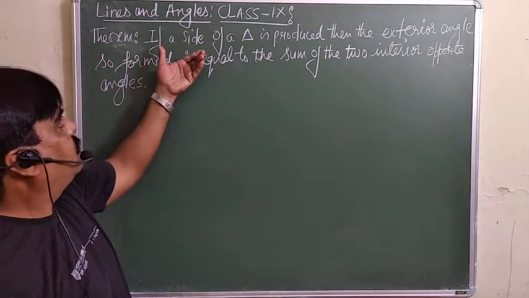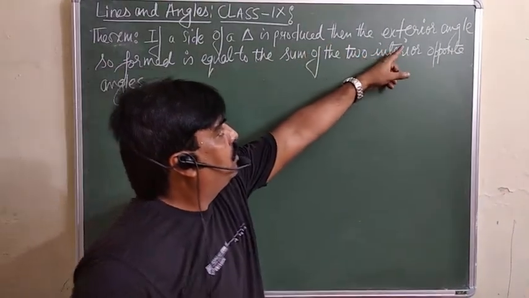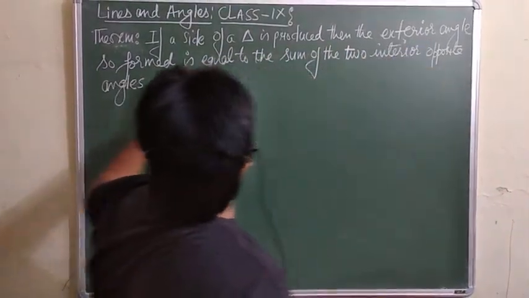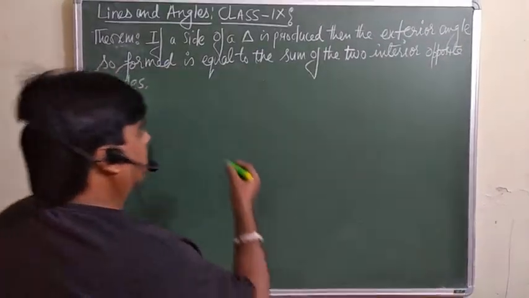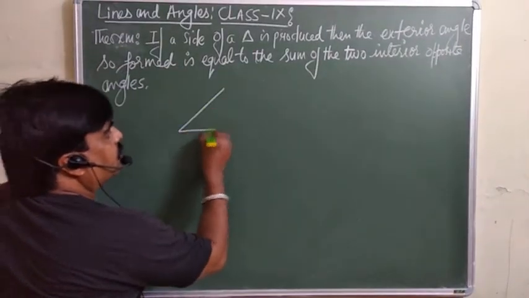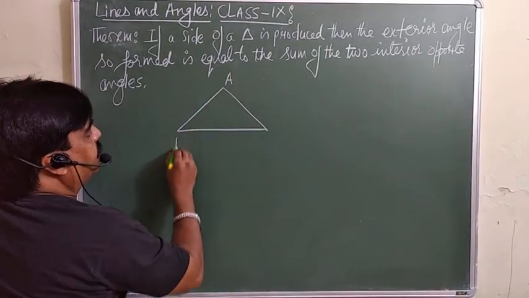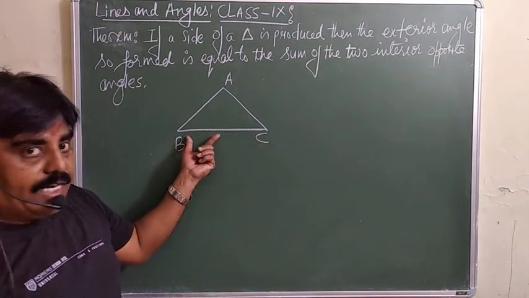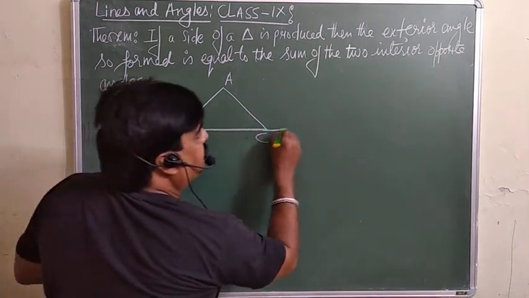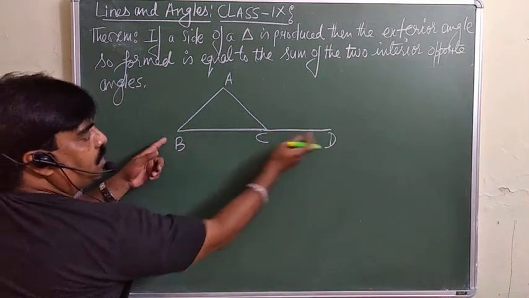Now this is the theorem: if a side of a triangle is produced, the exterior angle so formed is equal to the sum of the two interior opposite angles. What is the theorem saying? There is a triangle ABC. If we produce any one of the sides, let's suppose we produce BC to D.